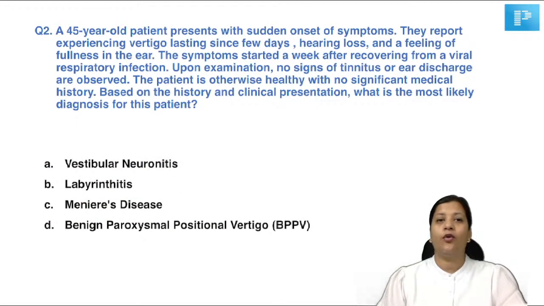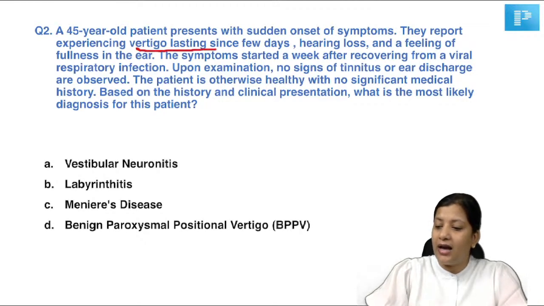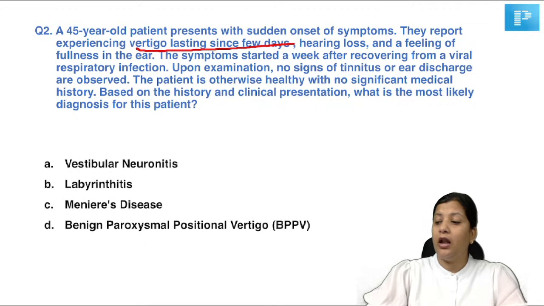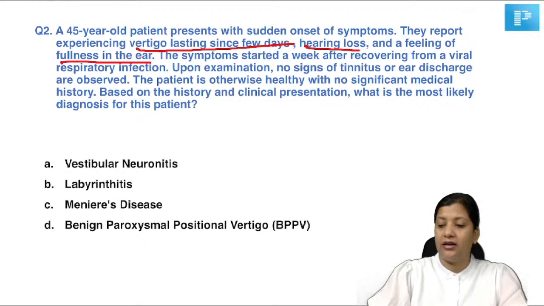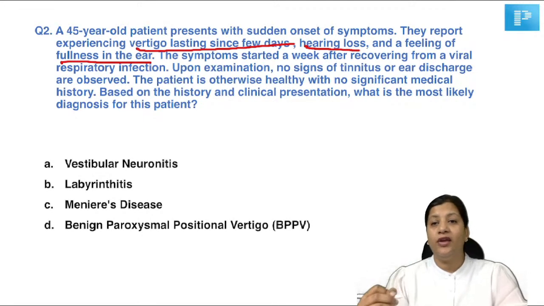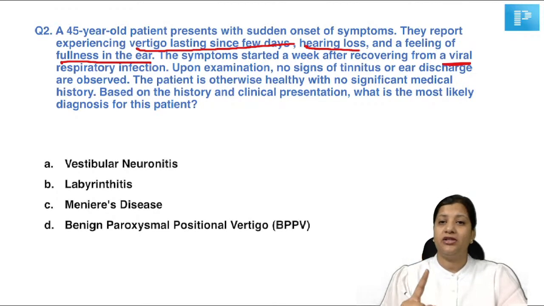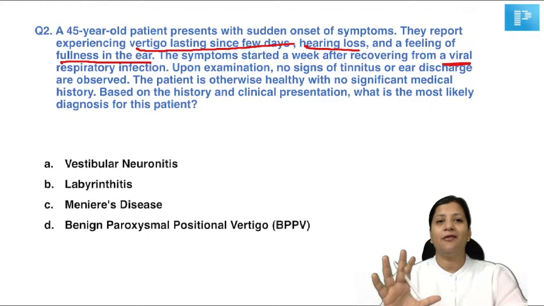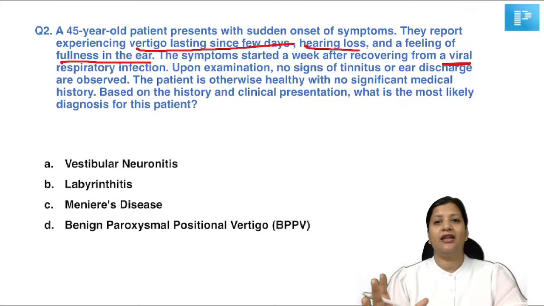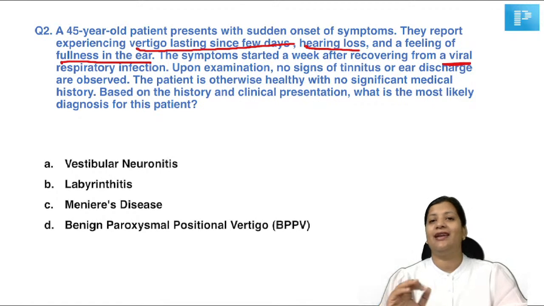A 45-year-old patient presents with sudden onset of symptoms. They report experiencing vertigo lasting since a few days. Along with that, there is hearing loss and a feeling of fullness in the ear. The symptoms started a week after recovering from a viral upper respiratory tract infection. On examination, there are no signs of tinnitus, no signs of ear discharge. The patient is otherwise healthy with no significant medical history. Based on the history and clinical presentation, what is the most likely diagnosis of the patient?